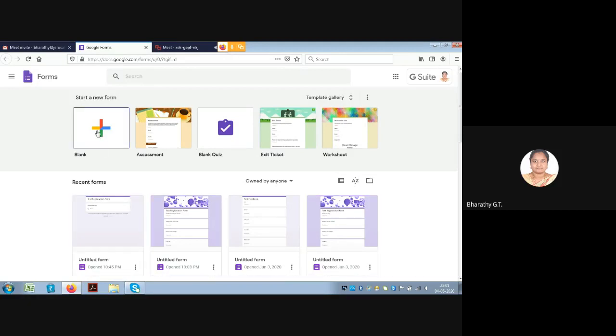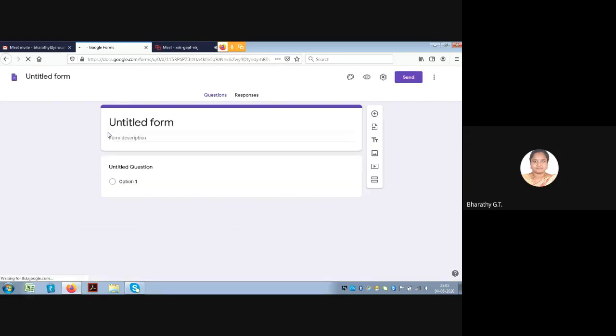So when you click on the Google Form, this is the window that you will get. You can open this blank document here. You can give the name for a blank document. We'll give it as test registration form.